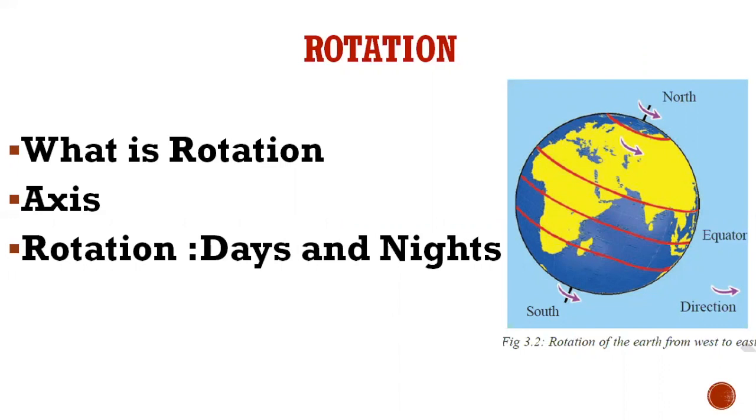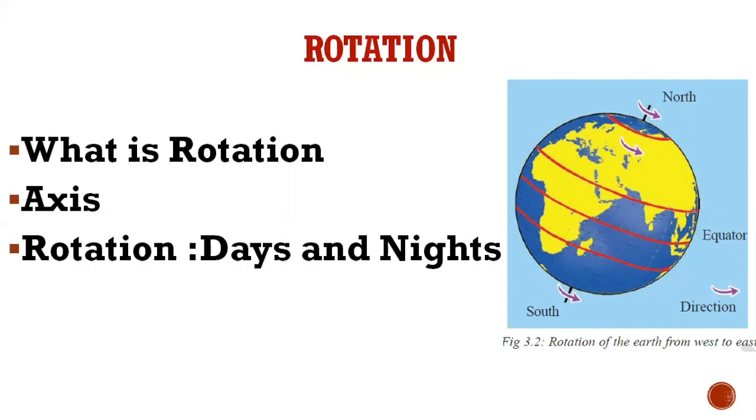Now, if the earth is rotating, what will happen? The days and nights are caused because of the earth's rotation. Now, you know that earth is spherical in shape, and the whole part of the earth cannot face the sun. So when it is rotating, only half of the earth will be facing the sun.